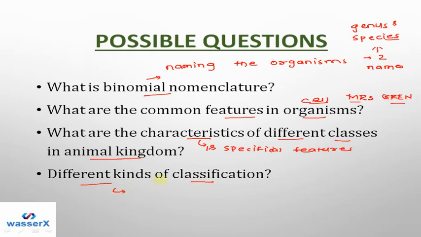We saw that two-kingdom classification is there, three-kingdom classification is there, five-kingdom classification is there, and six-kingdom classification is there. So these are possible questions which can be asked from the material that we just studied today.